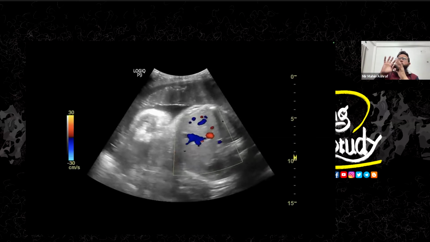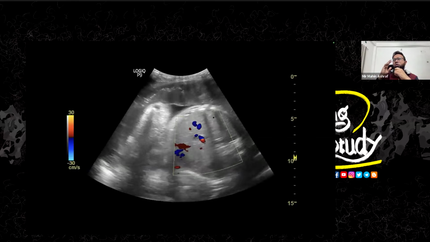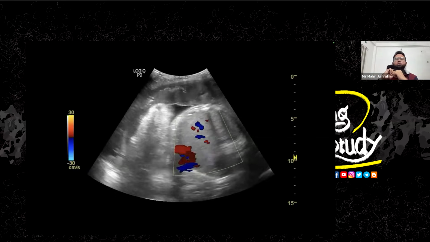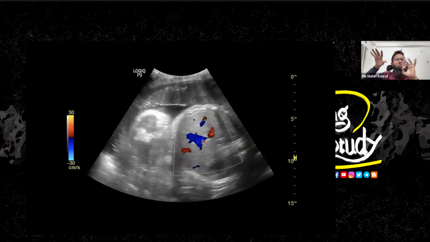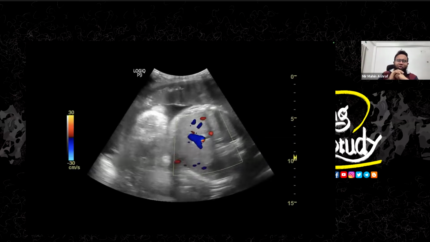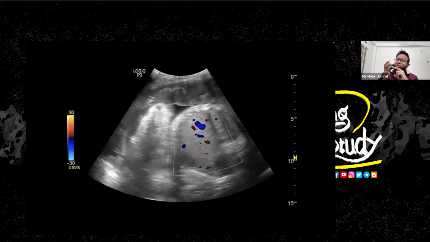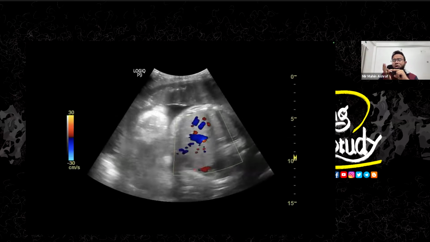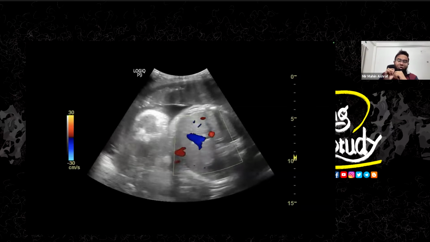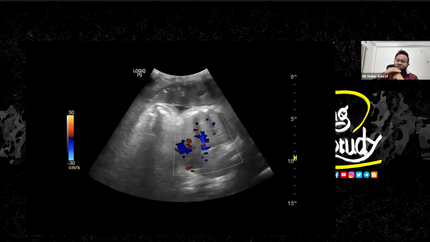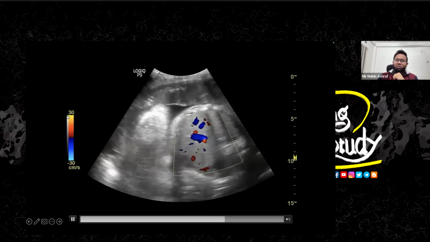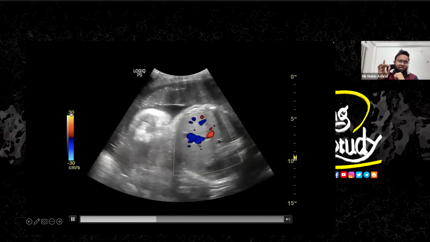The shunts always have a very high speed flow in comparison to the surrounding area. Due to high velocity flow, the shunts will show you aliasing or a very light color. The more the velocity, the lighter the color.